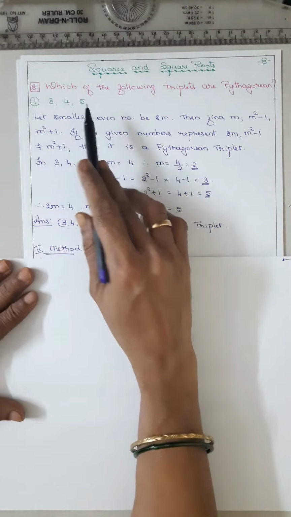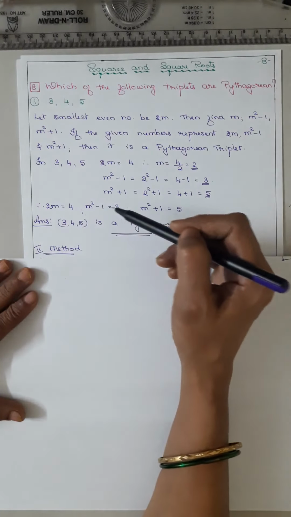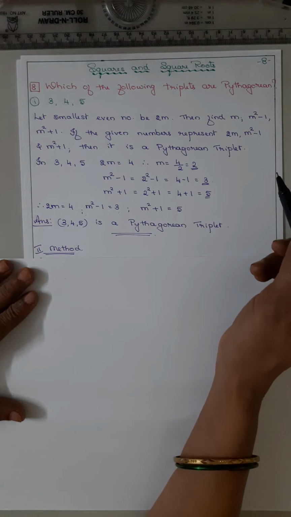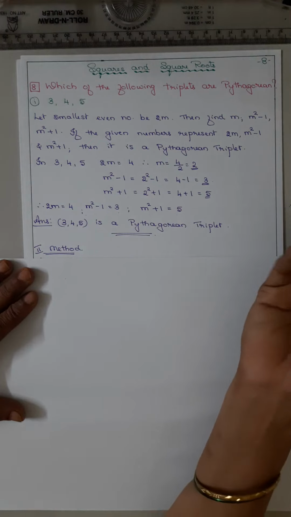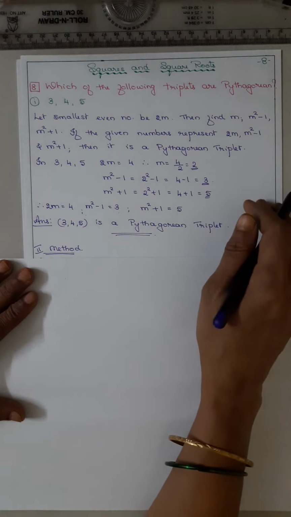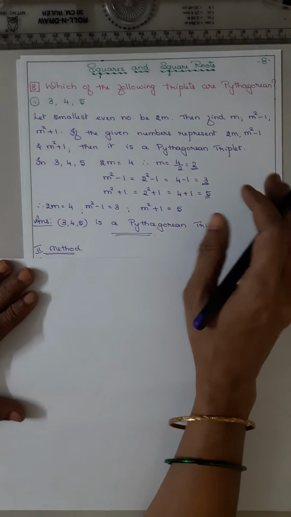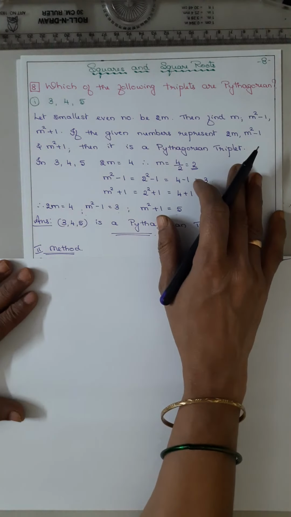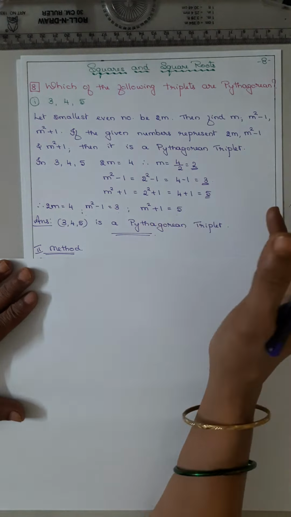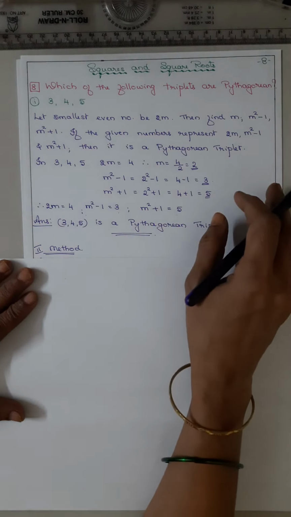So the three numbers represent 2m, m squared minus 1, m squared plus 1. That is why it is a Pythagorean triplet.